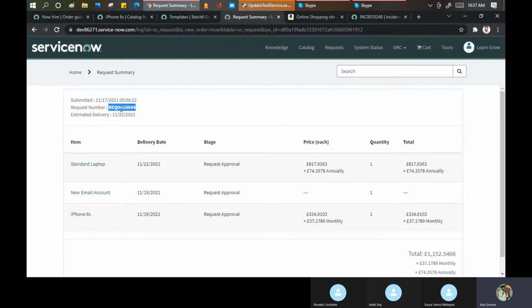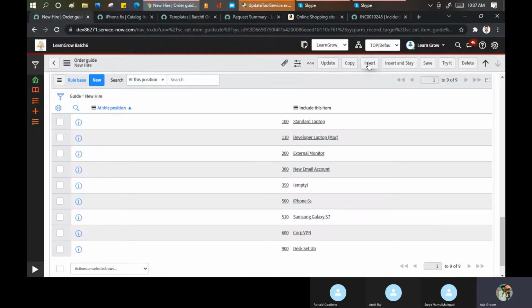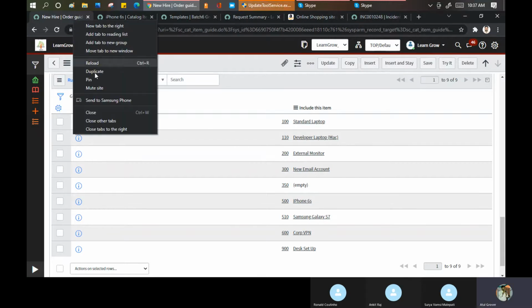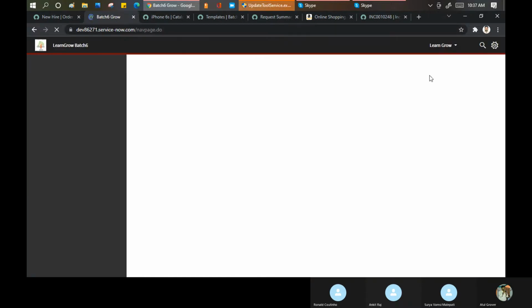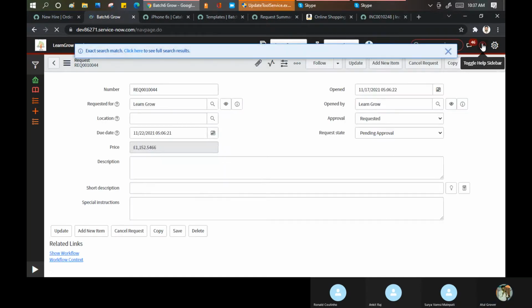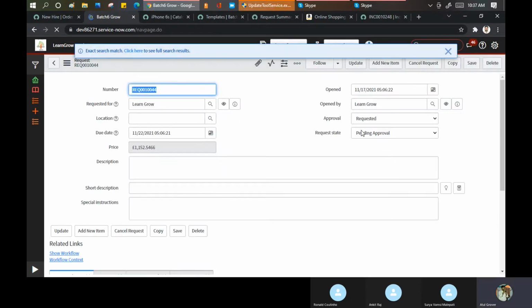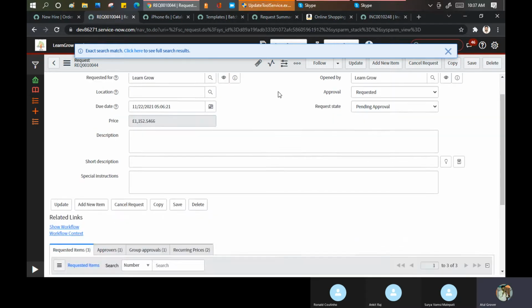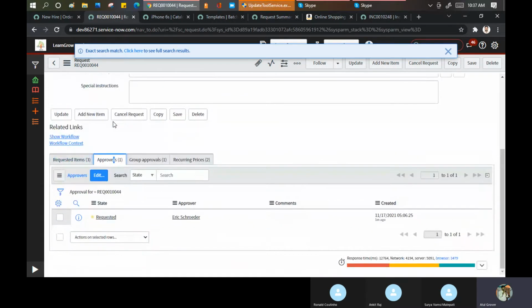Now I'll open this and let's go here. And we have a separate workflow for these 3 RITM as well. Pending approval, because I guess its costing will be more than 1000 this one.